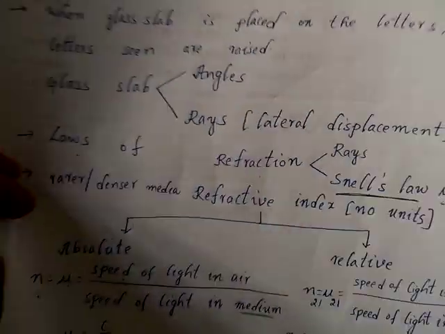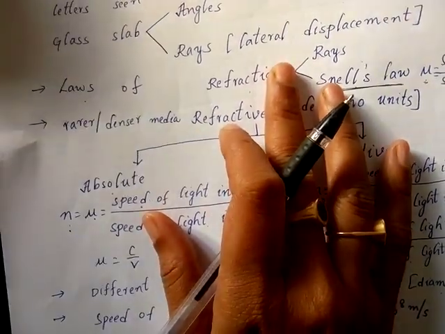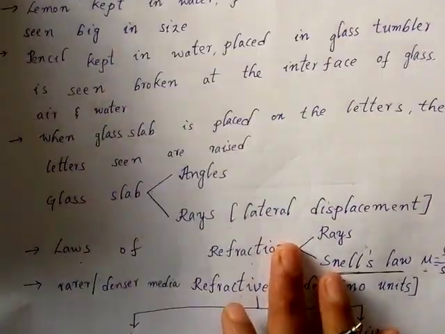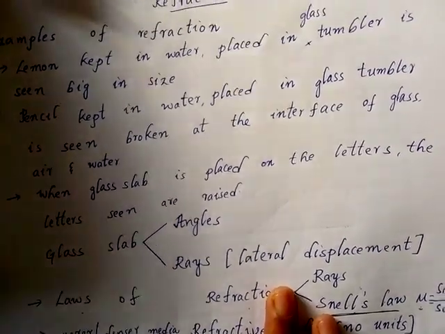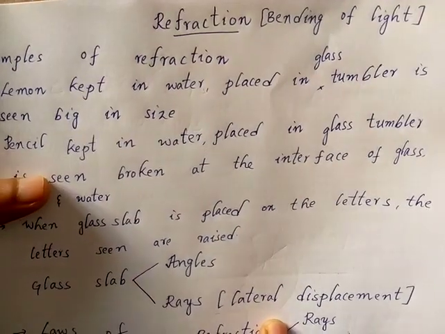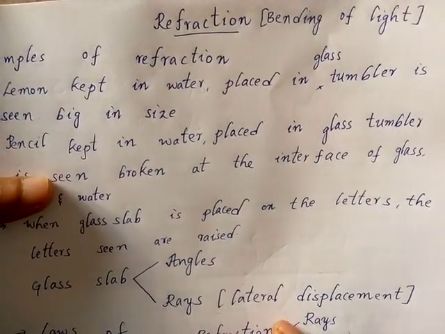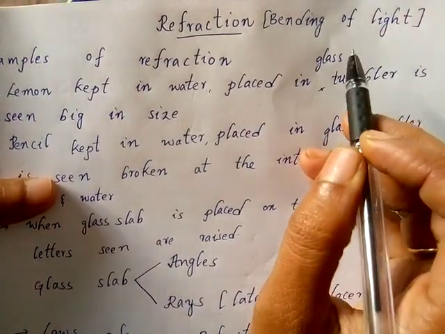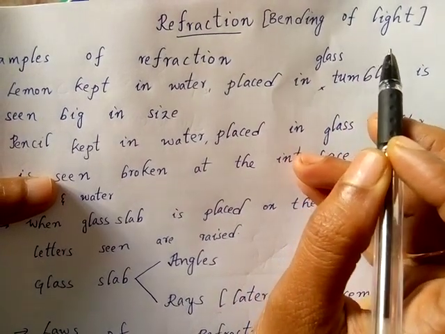Then next topic is refraction. Refraction means bending of light. Why does the light bend? When the light is going from one transparent medium to the other transparent medium, you will observe bending of light due to the change in the speed of the light.